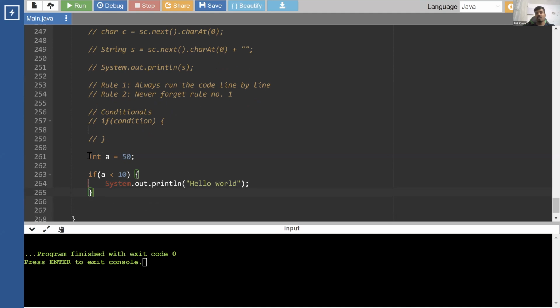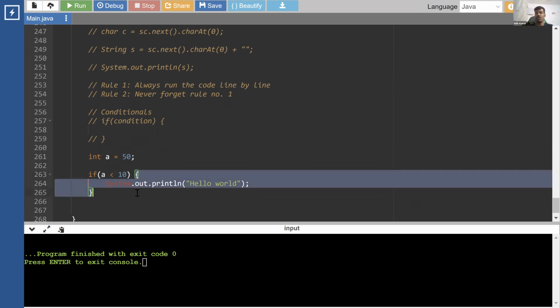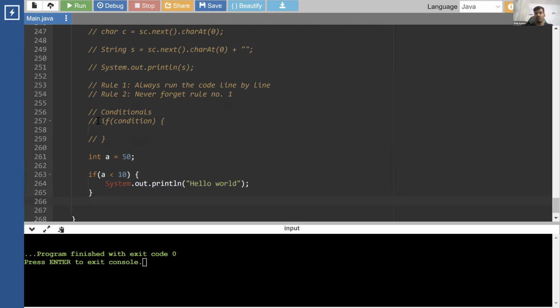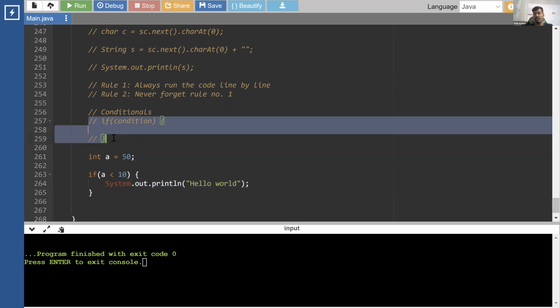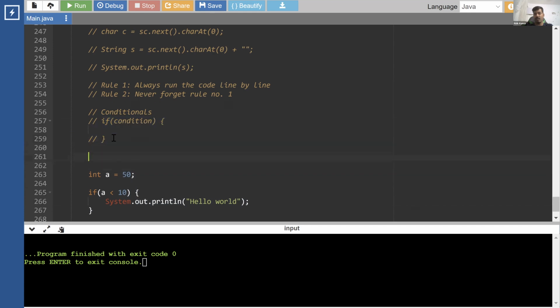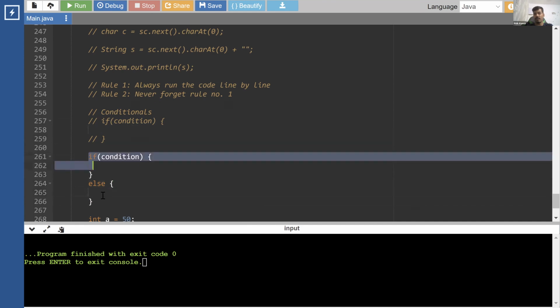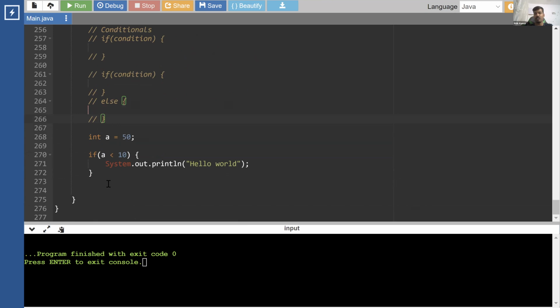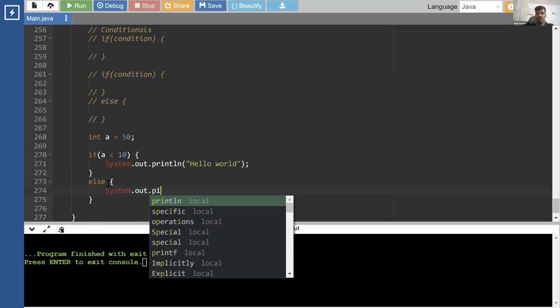So if the condition is true, the statements enclosed within the curly brackets are going to run. If it is not true, then they are not going to run. Simple, right? If you want, you can add an else as well. This is the first way to write conditions, where you write a single if and then an else part, so that if the condition is false, we run this else instead. Either this or this.